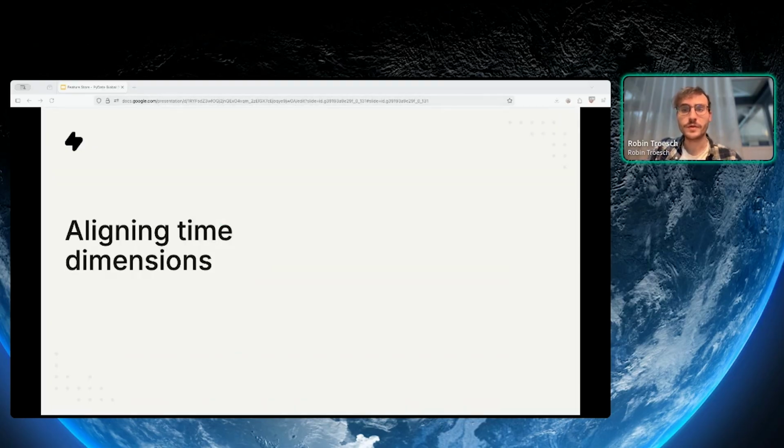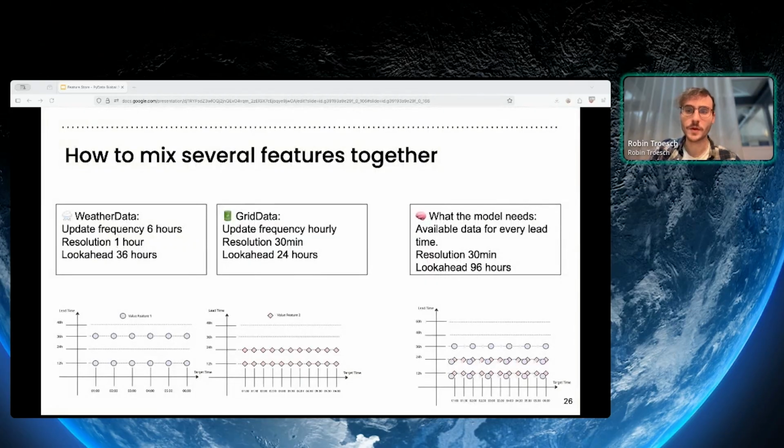And now let's move to the second part of the query process. Remember when I told you about the two-dimensional time problem, target time and ref time? This is what we're going to deal with now. It's an essential problem in our data sets that we have features that each have their own update frequency and resolution and even maximum look ahead. Let's look at an example to explain it better.